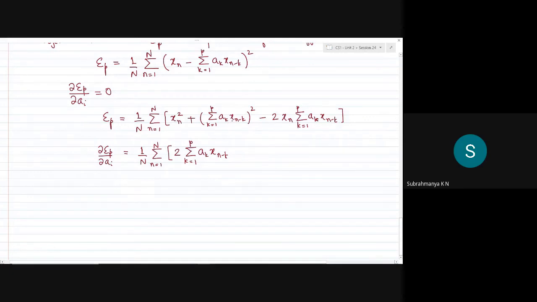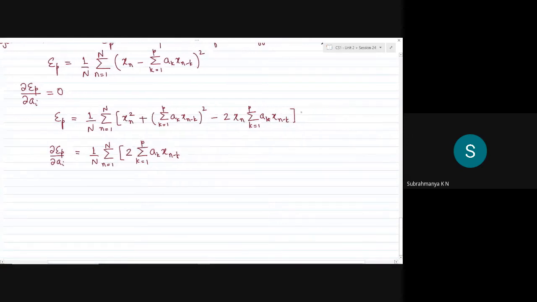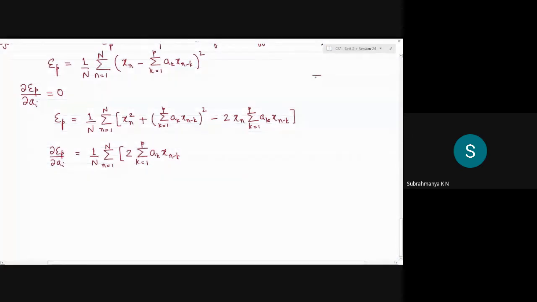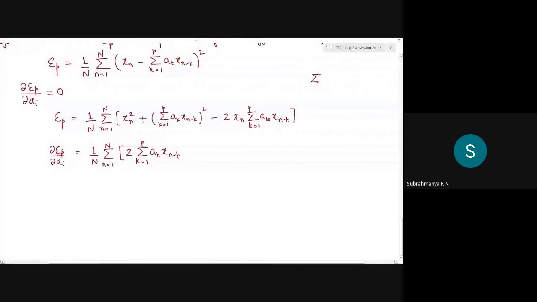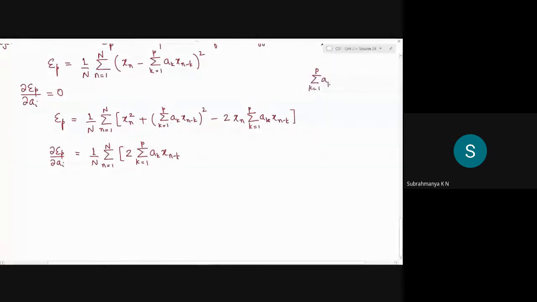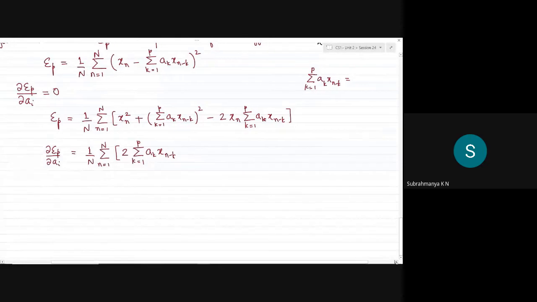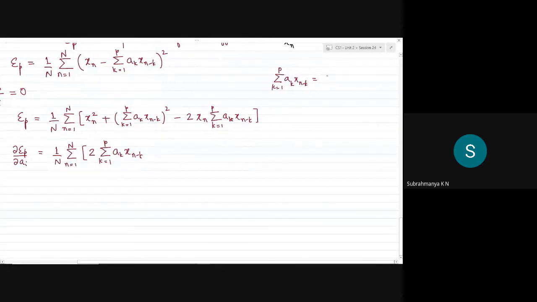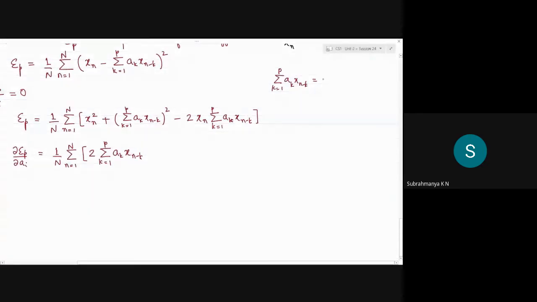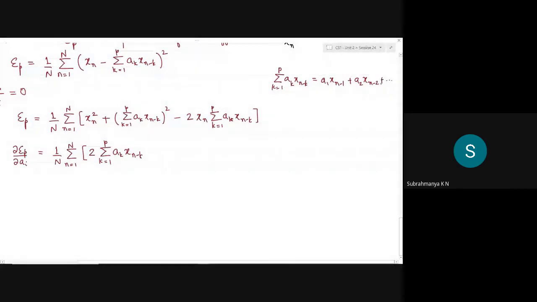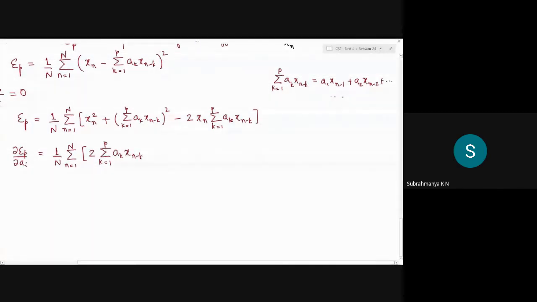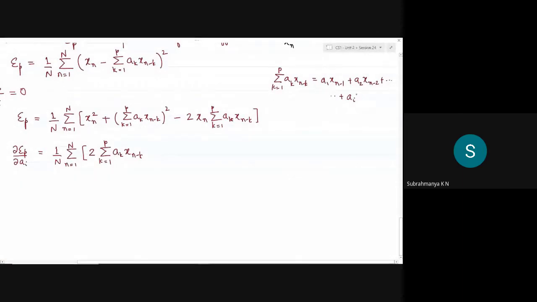What is that non-zero value? In other words, this summation of k equal to 1 to p is a1 xn minus 1 plus a2 times xn minus 2 and so on, and there is some ai that we have taken, xn minus i, up to ap xn minus p.